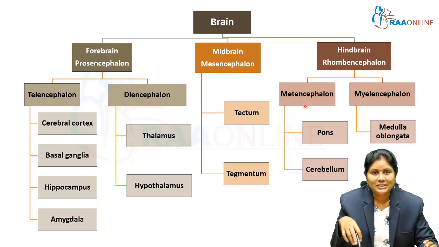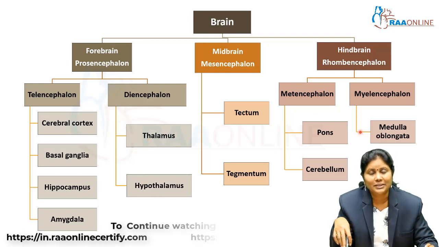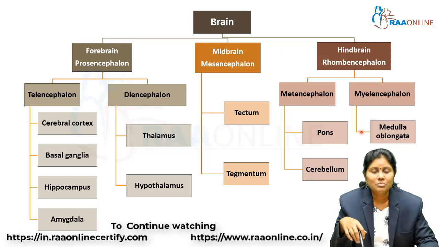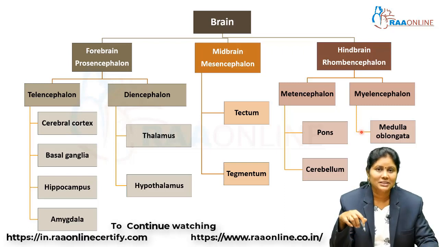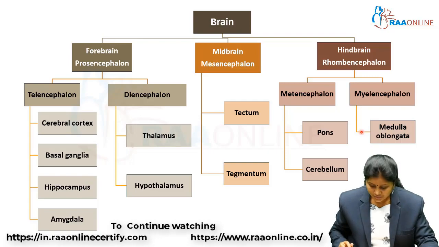Why am I insisting on knowing these anatomical structures? Because many times we come across these words. We come across tectum, we come across colliculus, we come across thalamus, hypothalamus, basal ganglia, brainstem. All these terms are very important. That's why I'm insisting that you know these anatomical terms as well.